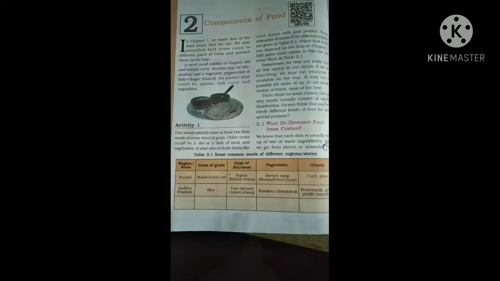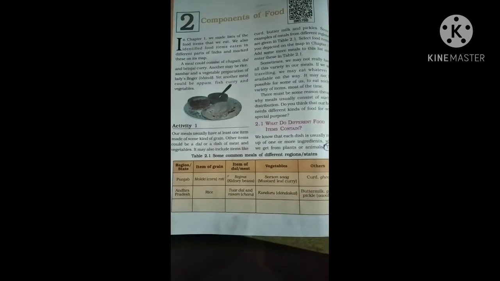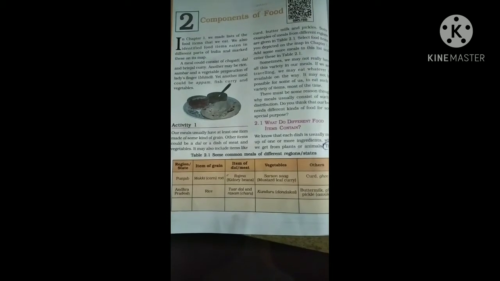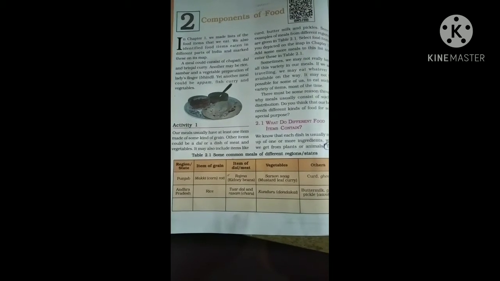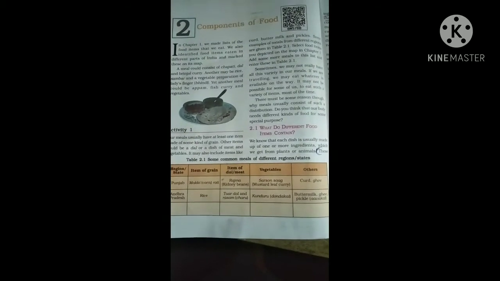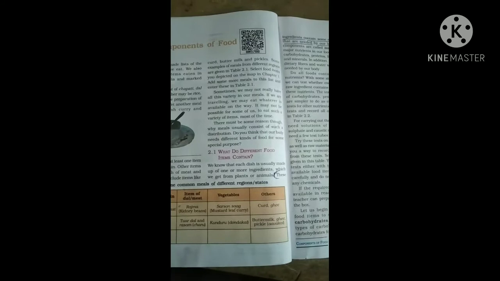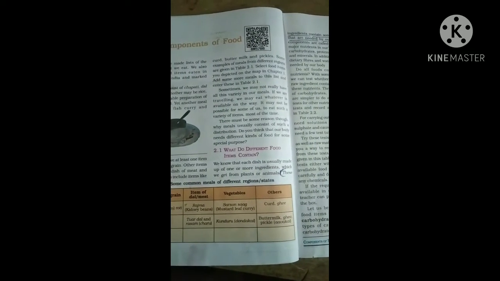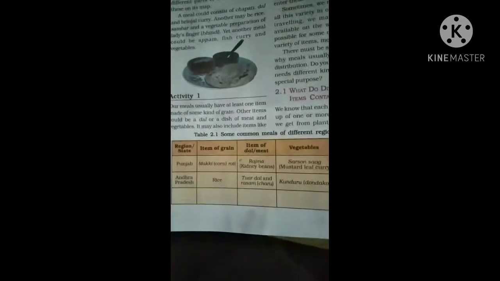Activity 1. Our meals usually have at least one item made of some kind of grain, and other items could be dal or fish or meat and vegetables. It may also include items like curd, butter, milk and pickles. Some examples of meals from different regions are given in table 2.1.